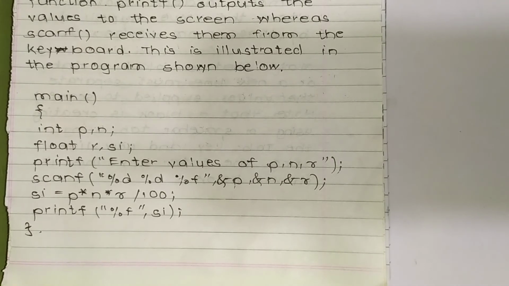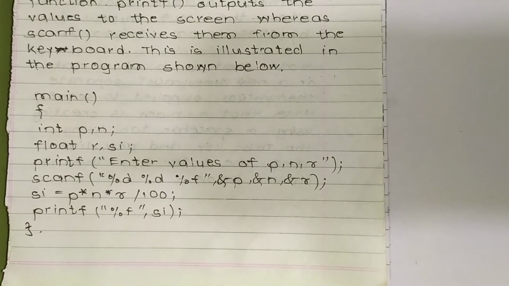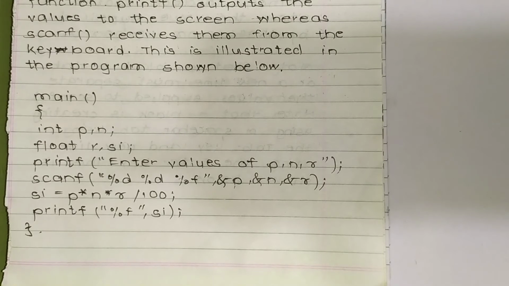Now printf, here comes the printf function: enter values of p, n, r. After printing that, we have to scan those values. All are integers except r, because r is float. So we type scanf %d %d %f, and p, n and r. r is a float, so that is why we wrote %f. Now si is equal to p star n star r divided by 100. Printf %f, si, that is simple interest, and then the program is complete.